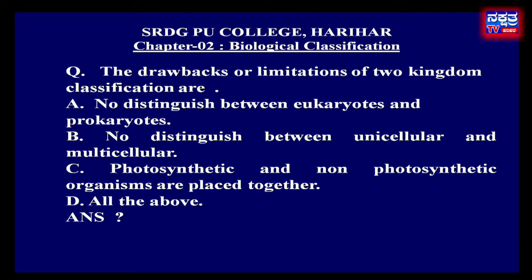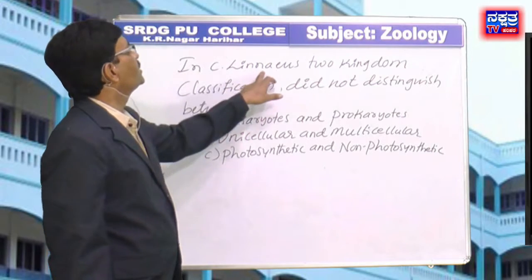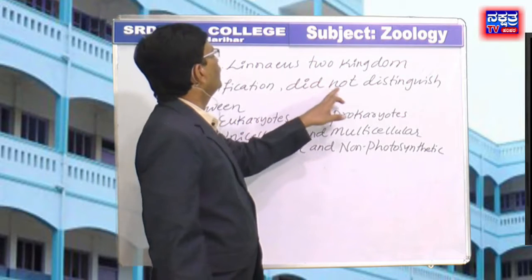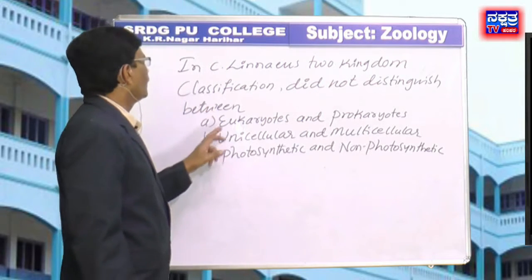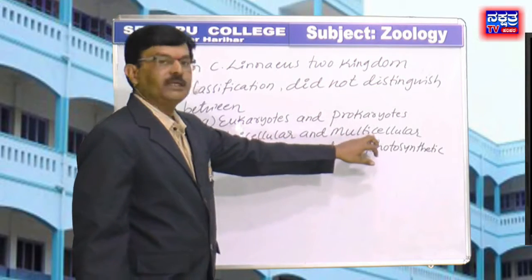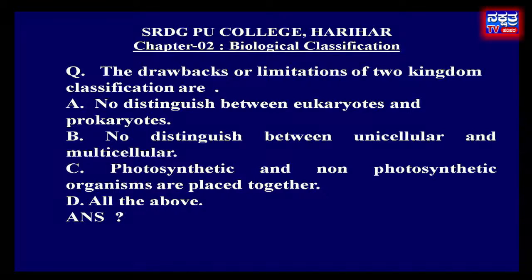Option D, all the above. In Carolus Linnaeus' 2 kingdom classification, he did not distinguish between eukaryotes and prokaryotes, unicellular and multicellular, photosynthetic and non-photosynthetic. In the given options, D is the right answer, all of the above.